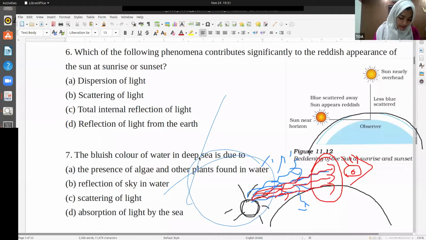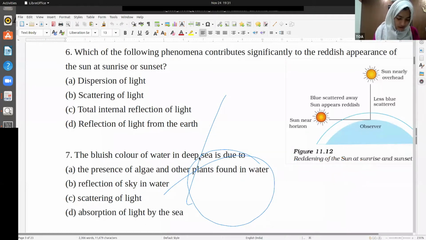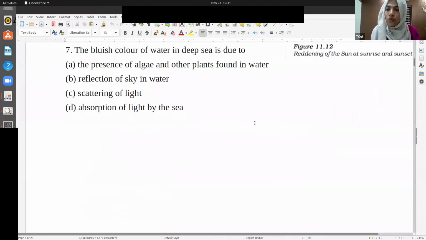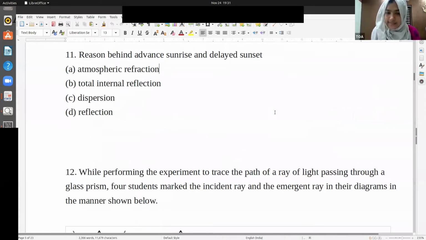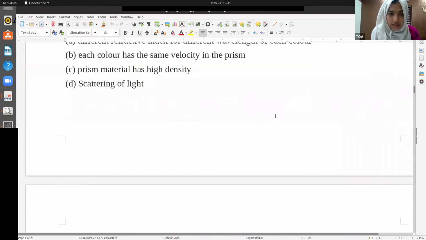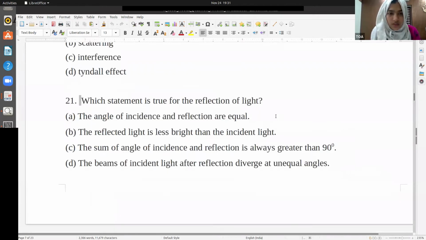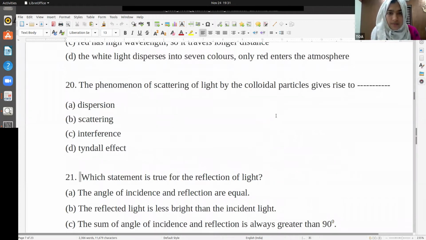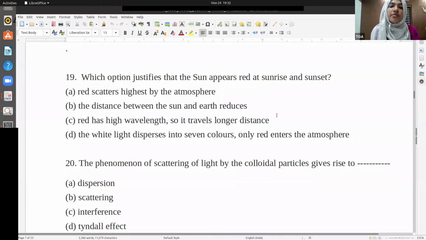Fine. This is the reason. Now we'll move to the next question. Which option justifies that the sun appears red at sunrise and sunset? That is C. Red has high wavelength, so it travels a longer distance.